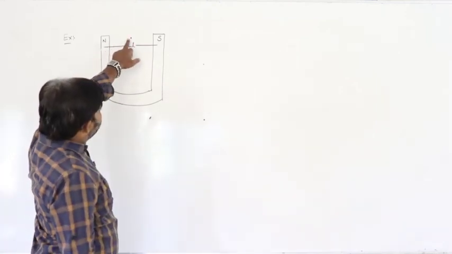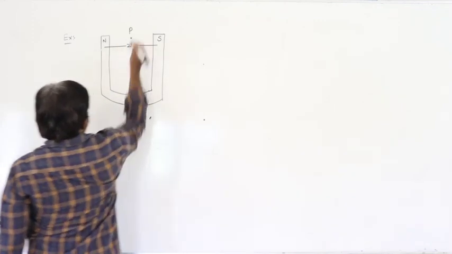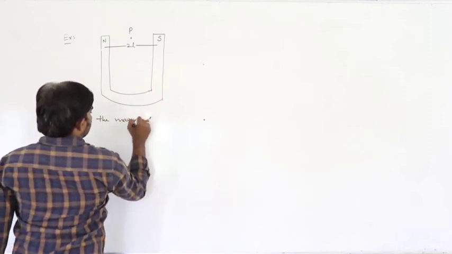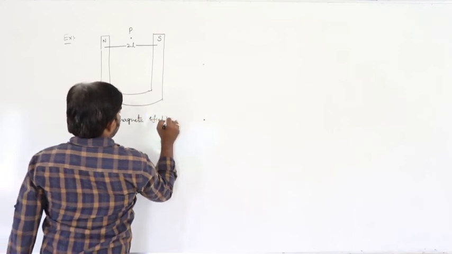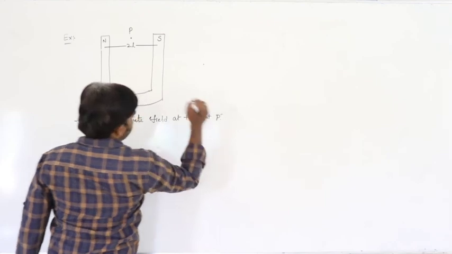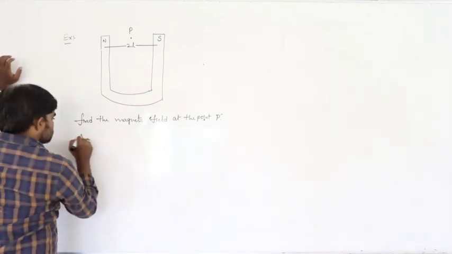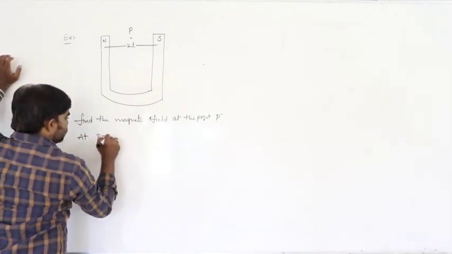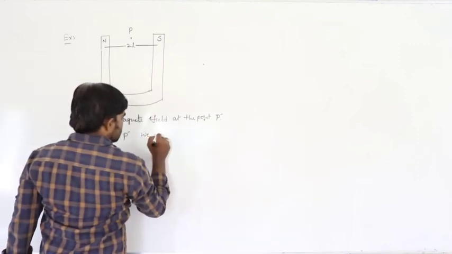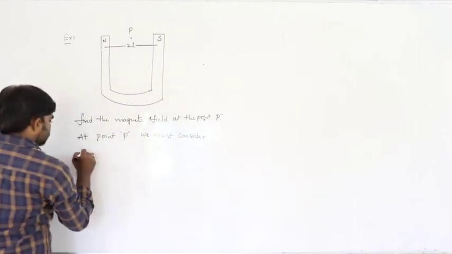Then what is the magnetic field exactly at the midpoint between them, at the point P? To find the magnetic field at point P, we must consider a unit north pole.